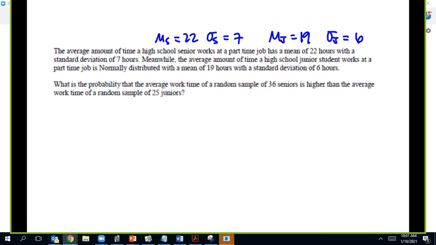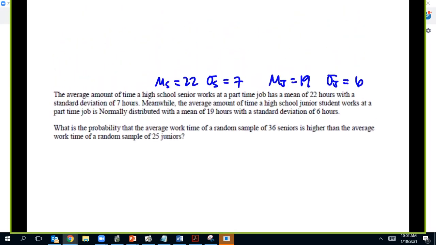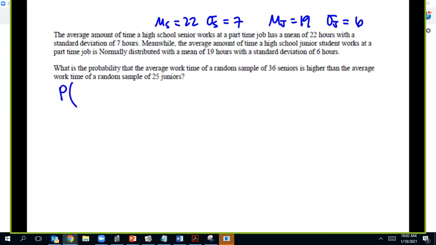Now on this question, there's no guidance at all, no A, B, and C. So this just asks, what's the probability that the average work time of a sample of 36 seniors is higher than the average work time of a sample of 25 juniors? So I'm going to do the mean from a sample of seniors minus the mean from a sample of juniors is positive. So seniors is higher than juniors. That means that seniors minus juniors is a positive number.